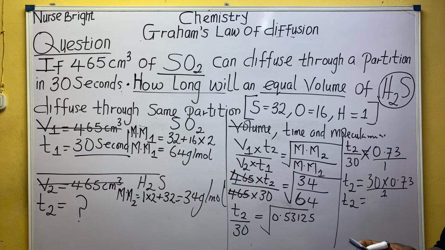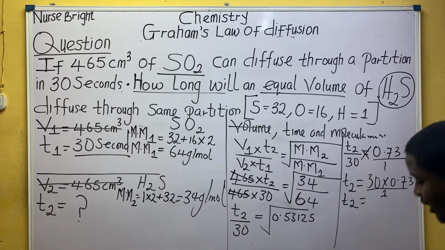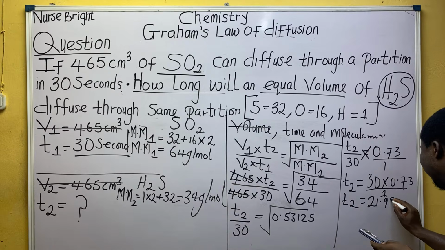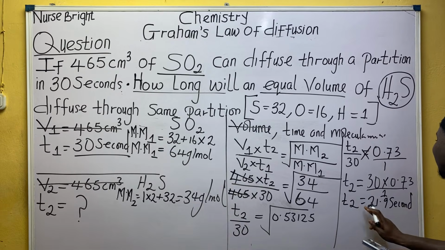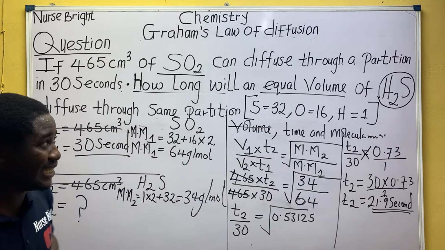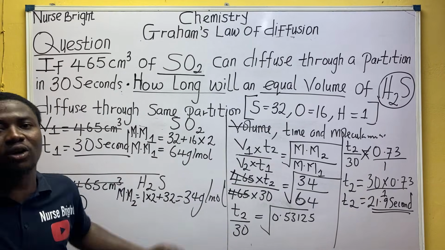So 30 times 0.73, that is 21.9 seconds. So the time it will take the second gas, H2S, to diffuse is 21.9 seconds, which is approximately 22 seconds. Alright, which is approximately what? 22 seconds. You can see how simple this one is. Very cheap, not difficult at all.